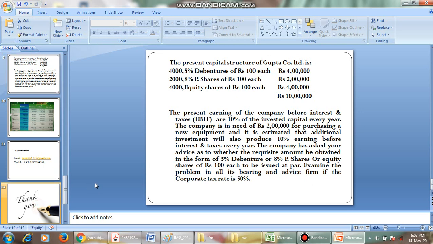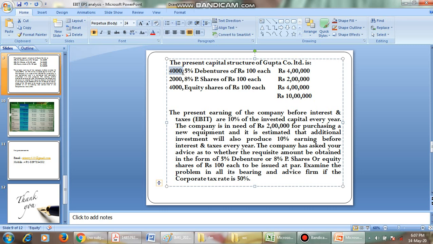See, it is also the same. The capital structure of the Gupta Company Limited is 4,000 debentures at 5% interest, issued at 100 rupees. So 4,000 into 100 will give us 4 lakh rupees. Interest rate is 5%. The other alternative is 2,000 preference shares, each preference share of 100 rupees. 2,000 into 100 will give us 2 lakhs. And we have 4,000 equity shares, each share 100 rupees, which gives us 4 lakhs.